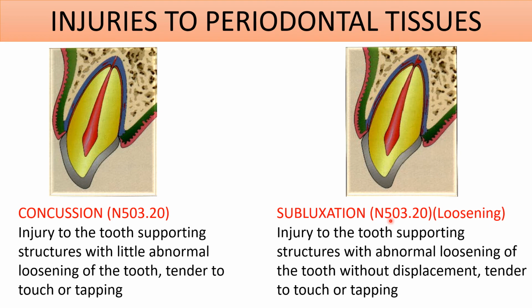Next is subluxation, given by the code N503.20, and there is loosening. In this case, the injury to the tooth supporting structures occurs with abnormal loosening of the teeth without displacement. That means the tooth has not got displaced, but it has got loosened and it is tender to percussion. Also in this case, some bleeding from the gingival crevice here or here can be observed.